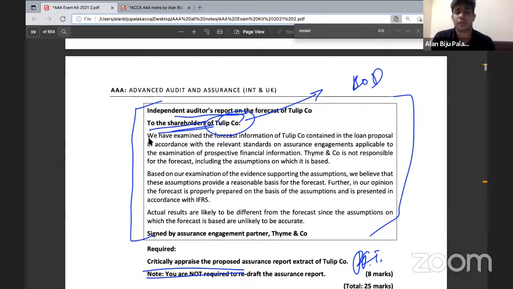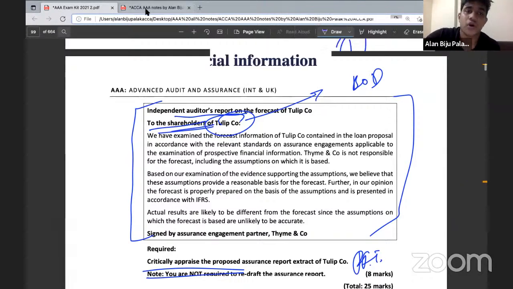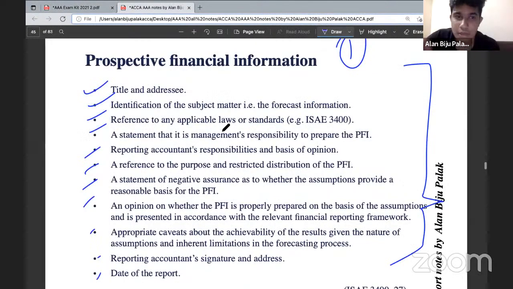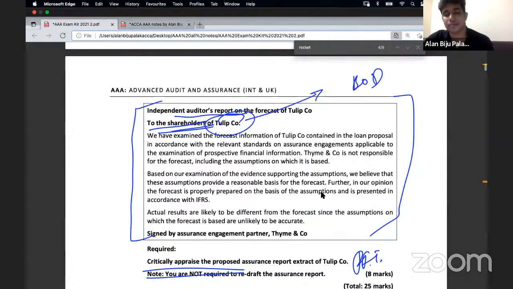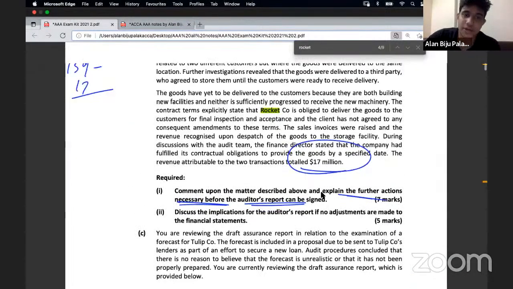So when writing the points of PFI, you should not include any points as that of the audit procedures. You will be considering here purely the reporting format of the prospective financial information, and the reporting format of the PFI should be cross-checked with the extract provided during the course of your exam. Okay, so please practice this question as well.